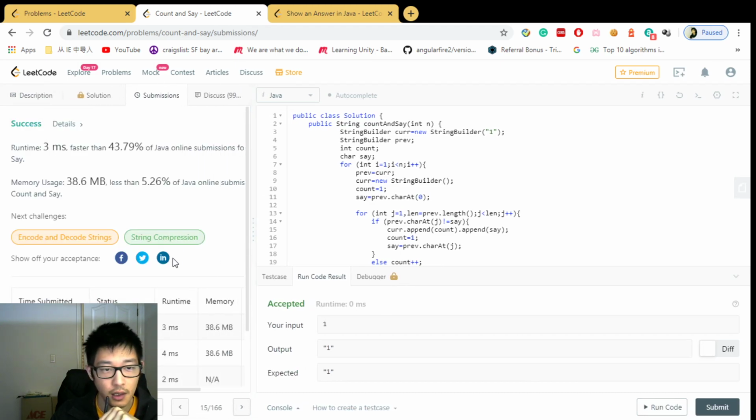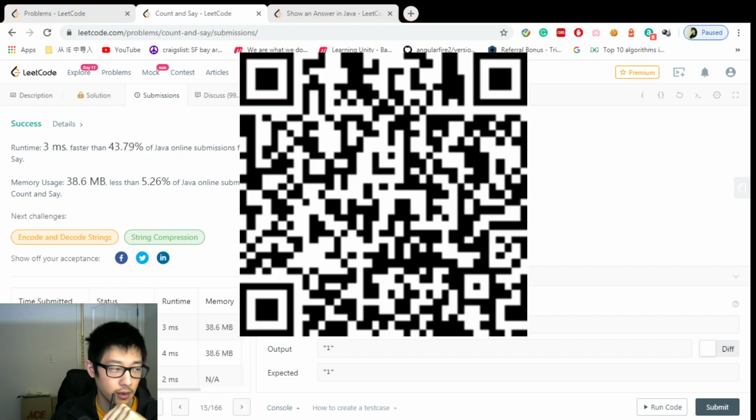Accepted. Yeah, not very fast, but it is a pure implementation, and a good practice for loops, if-else, and multiple counts. Oh, and the string builder, that is one thing.